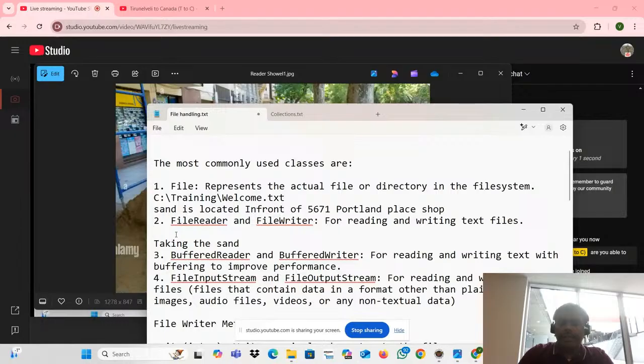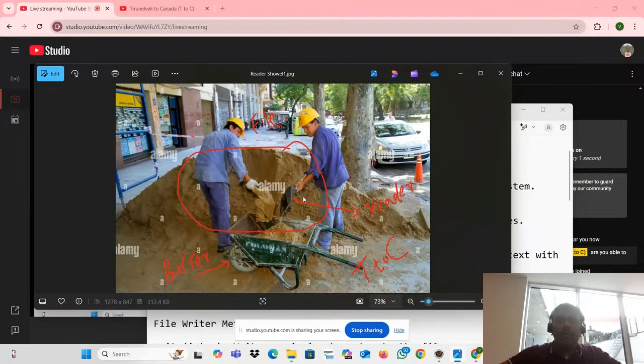Okay. Here is technically reading the file. What is the functionality here? Taking the sand, it's a kind of functionality. For reading the file, who will help here? Readline method. So how has it happened? The whole one lorry of sand will be pushed immediately? No. They will take the shovel, push one shovel and put it in the trolley. Again push it, put it in that. Again push it, put it in that. That's what they are doing, right?